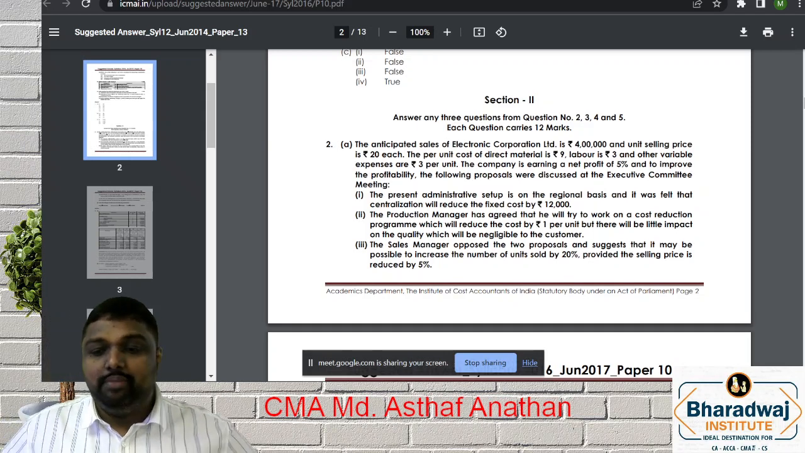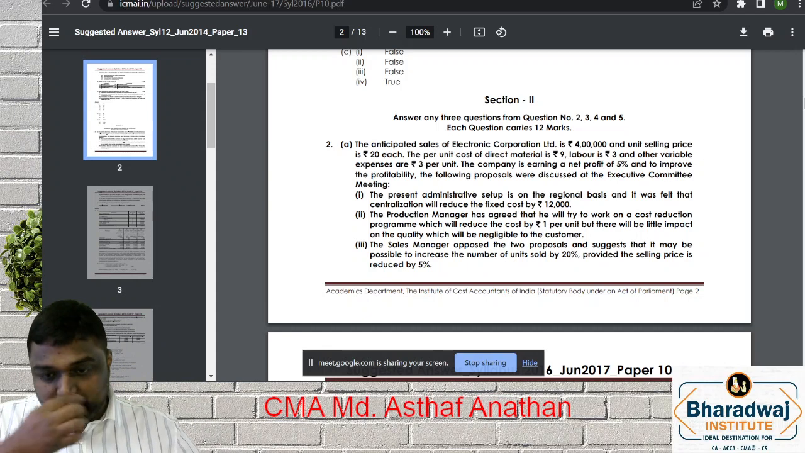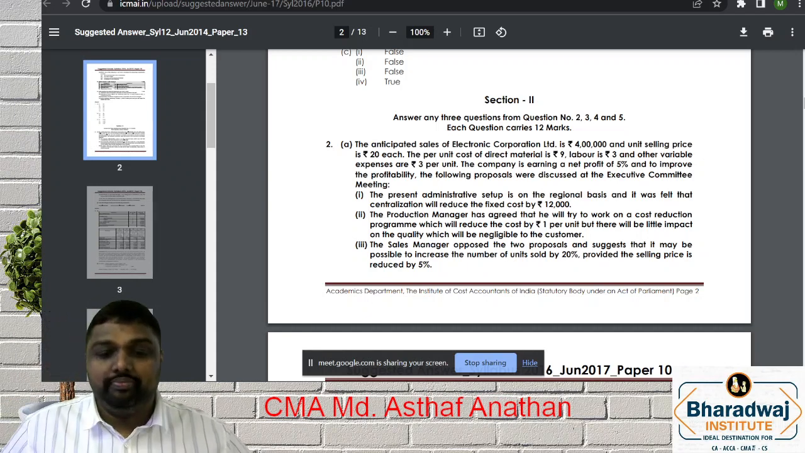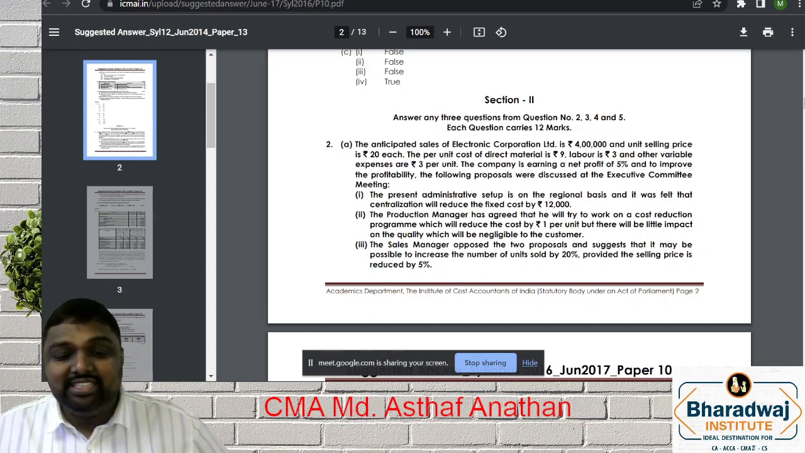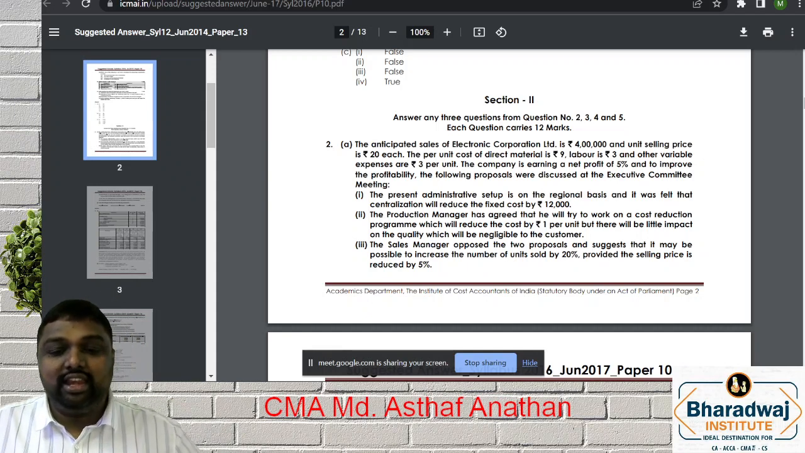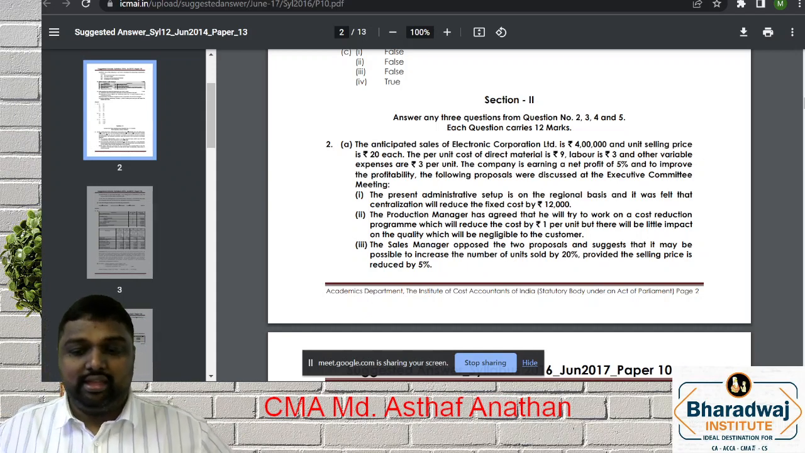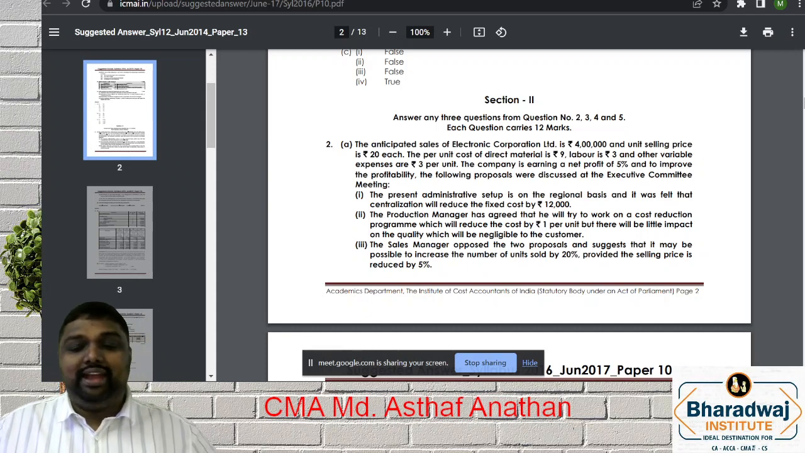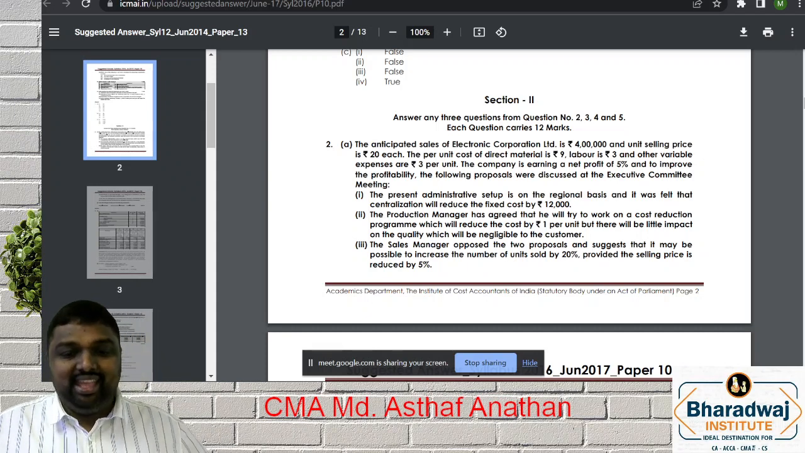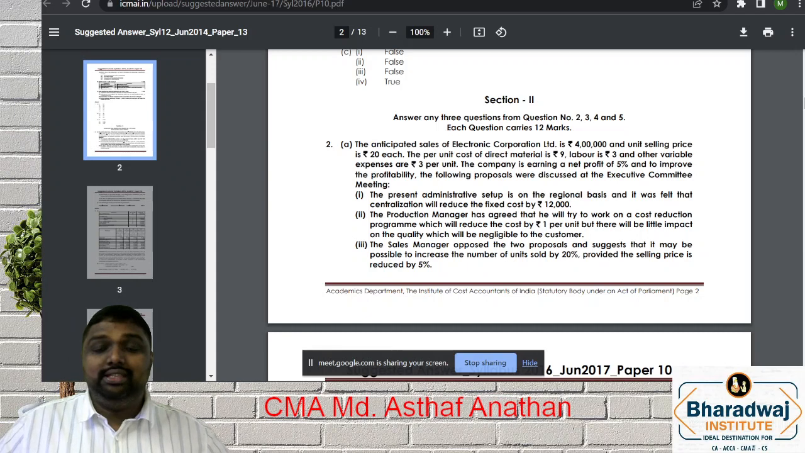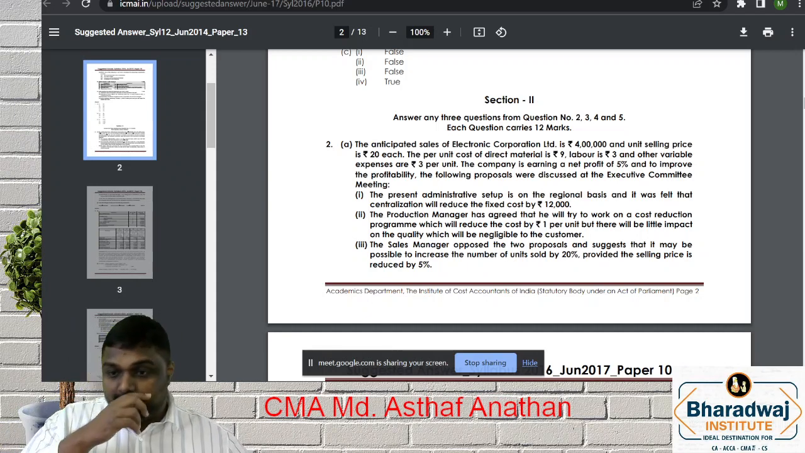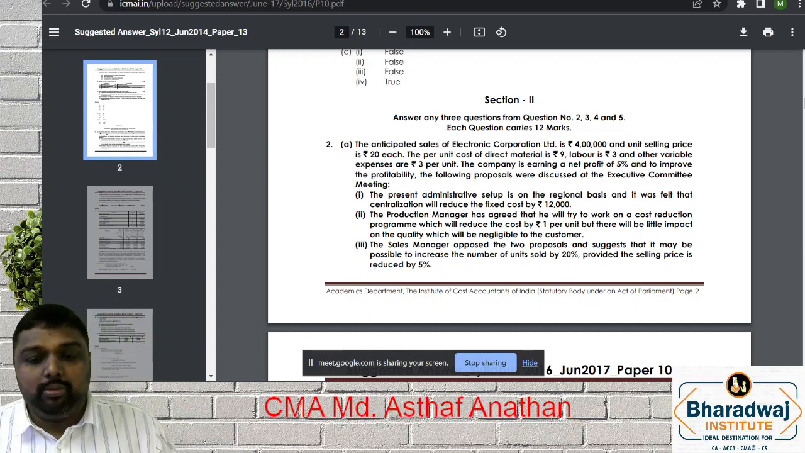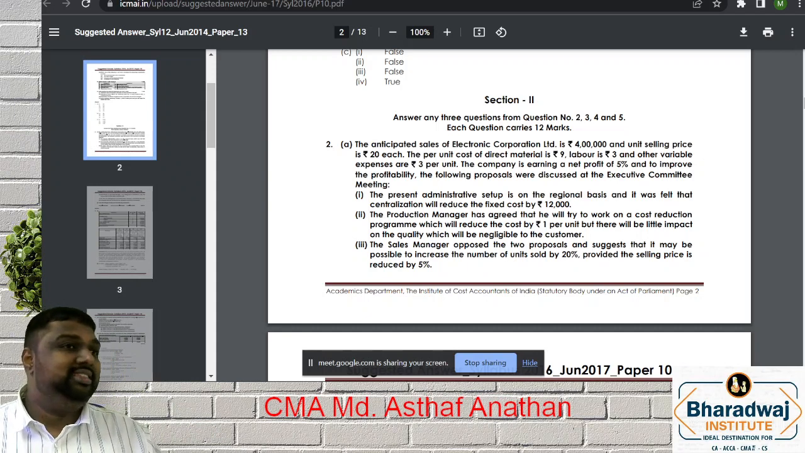Yes. So I'm just discussing this question for the time being. We'll just discuss 2A. The anticipated sales of Electrical Corporation Limited is 4 lakh. Unit selling price is what? 20. The per unit direct material is 9, labor is 3, other variable is 3. The company is earning a net profit of 5% and to improve the profitability, the following proposals have been discussed.